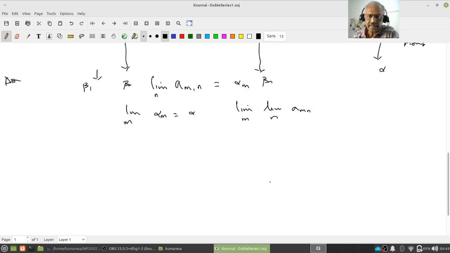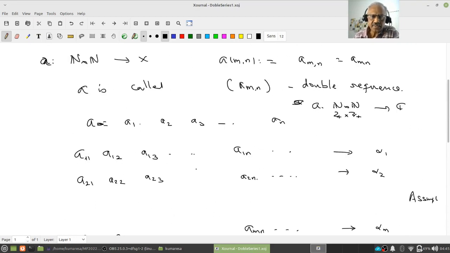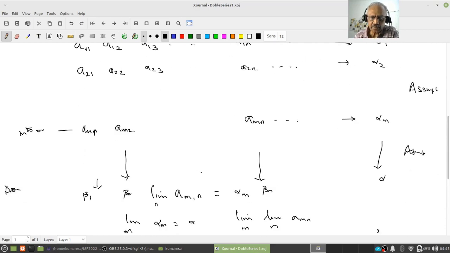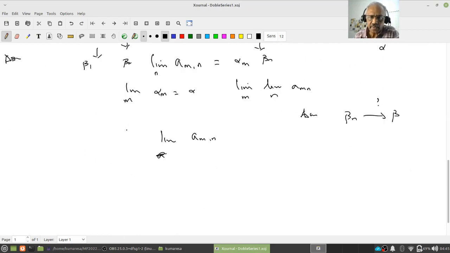Then I can ask whether this beta n converges to beta. Suppose this also, assume. Then how will I write it? Limit of a_mn. What am I doing now? I am fixing n, that is the second variable, and letting it vary over the first variable. Therefore I am taking the limit over m first. So what am I going to get? I am going to get beta n.